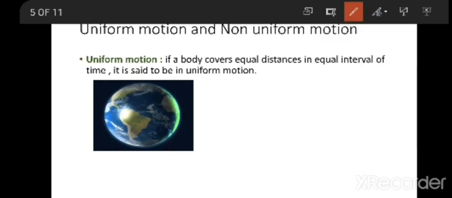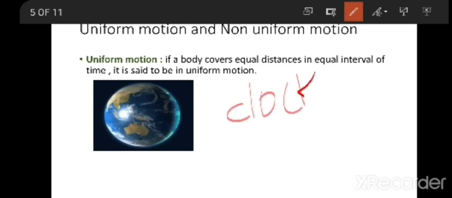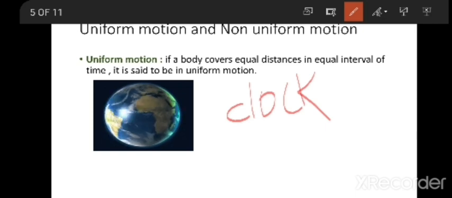It's not only the earth; even the clock is going to move. It covers equal distance in equal intervals of time.